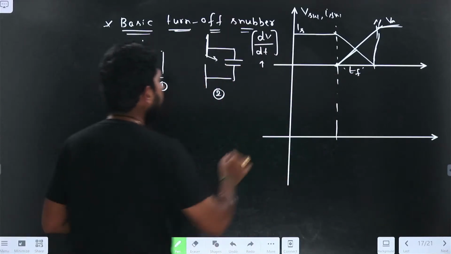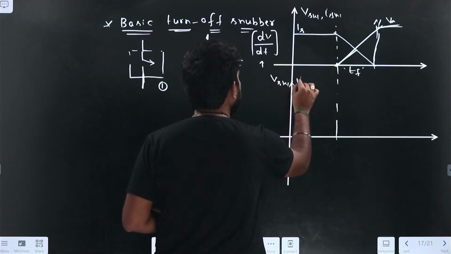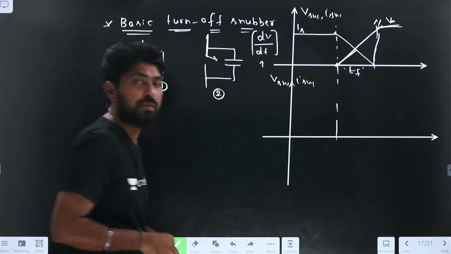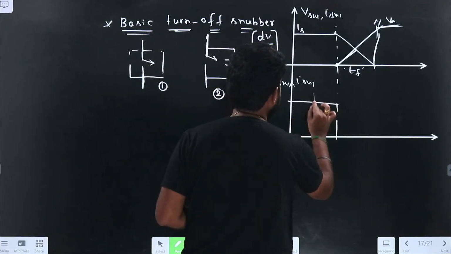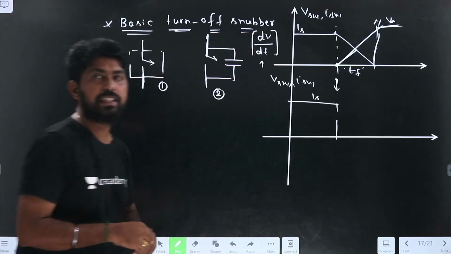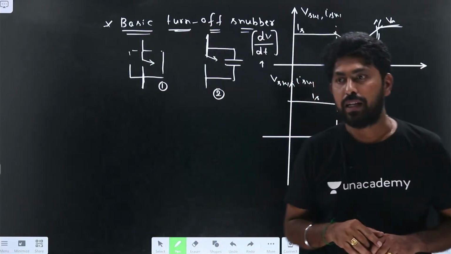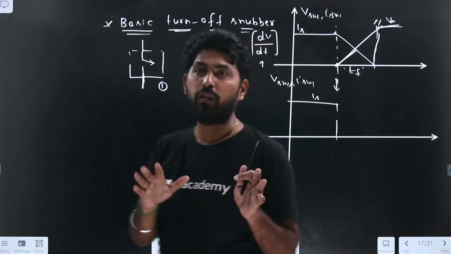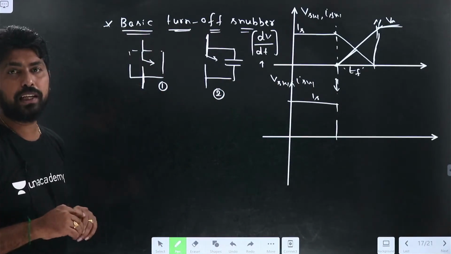Now, let us draw for this second case, VSW and ISW. Initially assume that the device is in the on condition. Now we have initiated the turn off process here. What happens here? Let me explain what is happening at this portion.